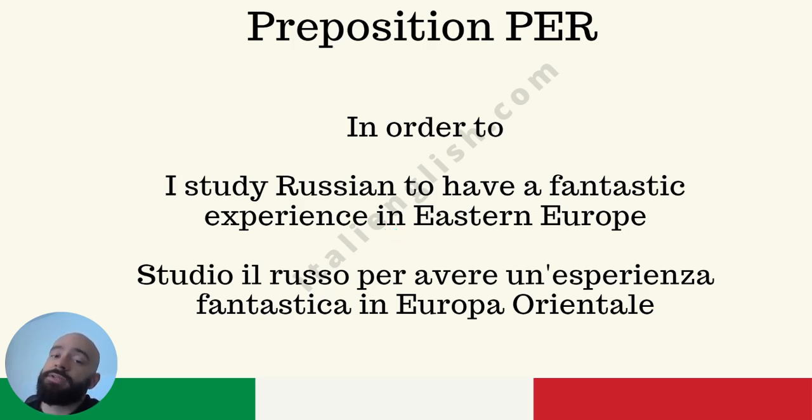Because Eastern Europe is an area of the world, a region, just like Europe, United States, and many other areas. Eastern is orientale, and Europa is Europe. You can say Europa orientale, also Europa dell'Est, which stands for Europe of the East. Up to you. I would stick with orientale.